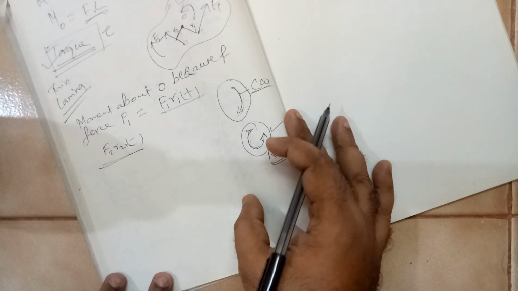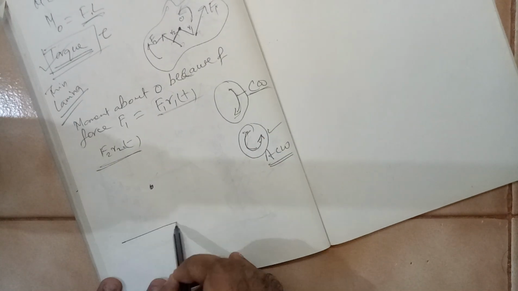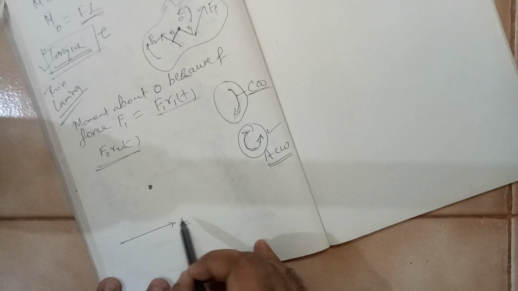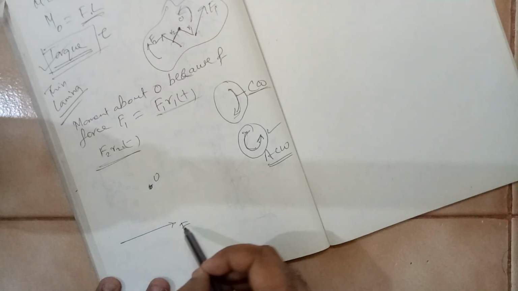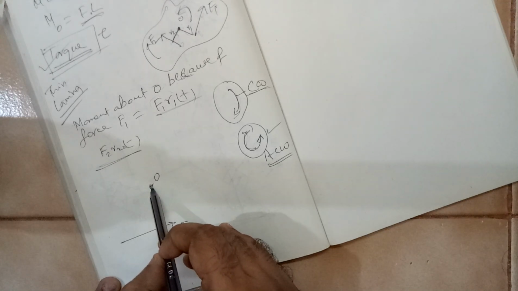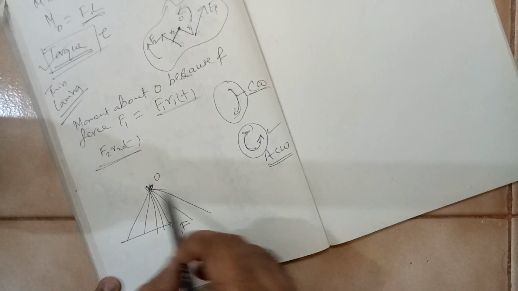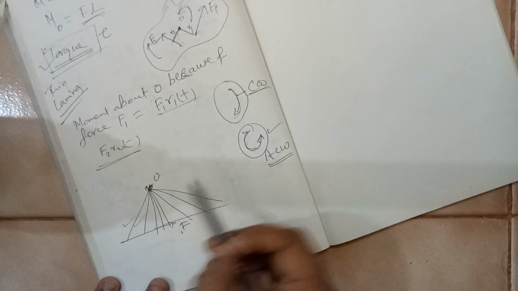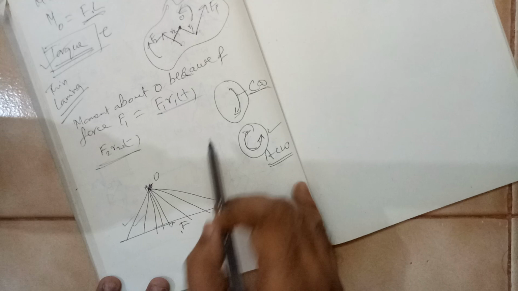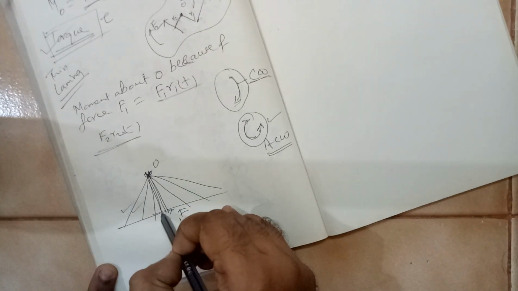Now here a doubt will come. Suppose there is a point, and the force is like this. You are trying to find out the moment of the force about this point. Then we can take any distance, right? You will get infinite distances. But the definition is such that you put only the least distance.